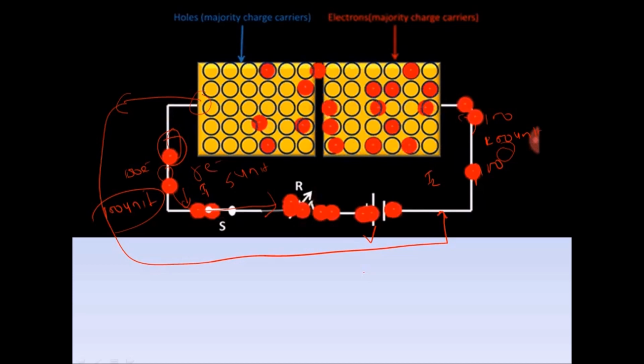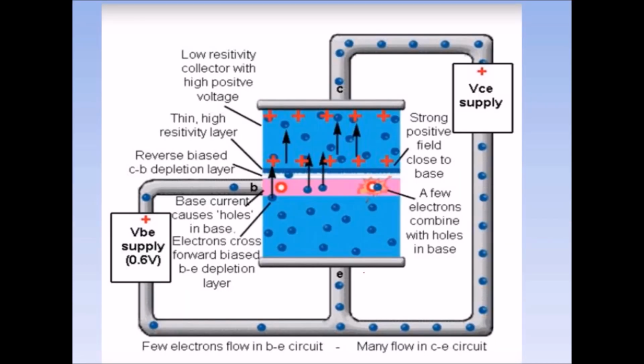Now the method of taking out these electrons is a transistor, which has another p-n junction in reverse bias. As you can see here, we have used another p-n junction in reverse bias, sucking 95 electrons. This beta factor depends on how many electrons are sucked by the collector terminal. Here you see this is an emitter, this is a base terminal, and this is a collector terminal.